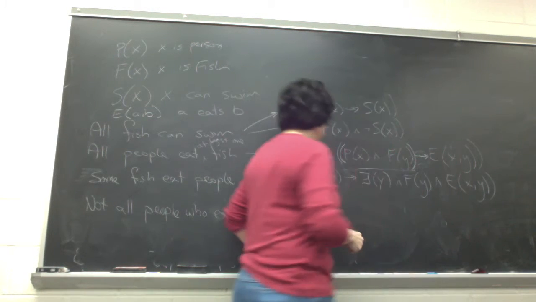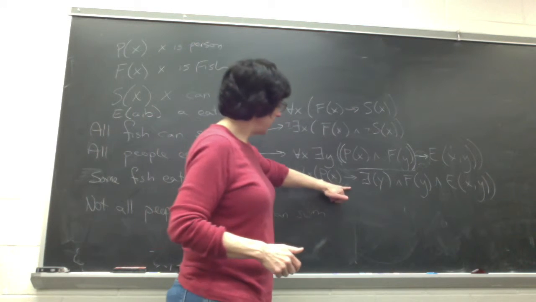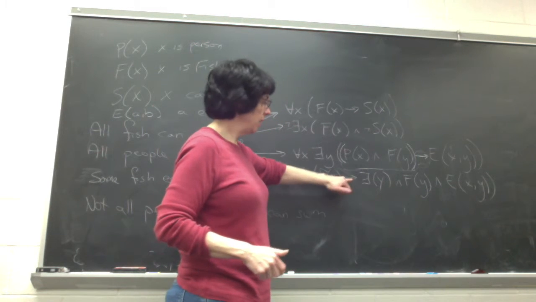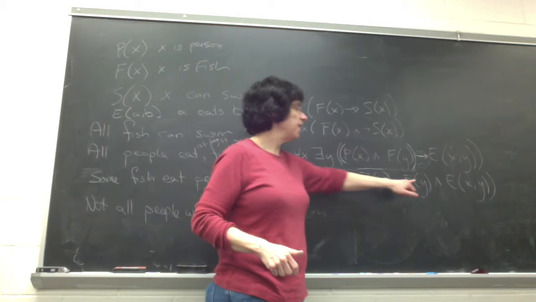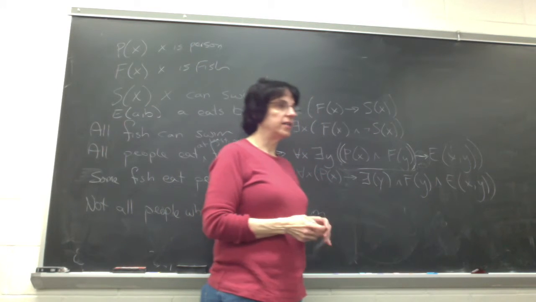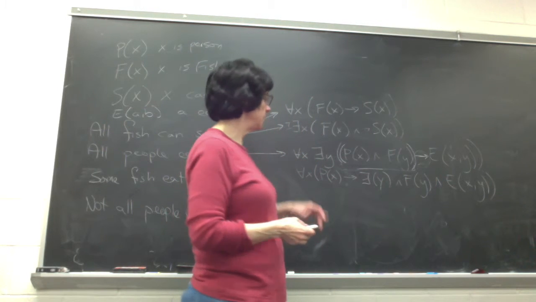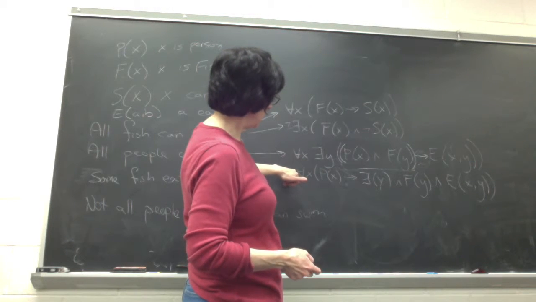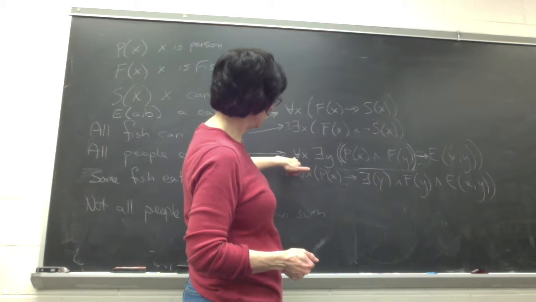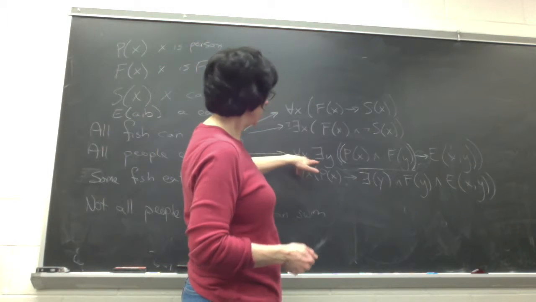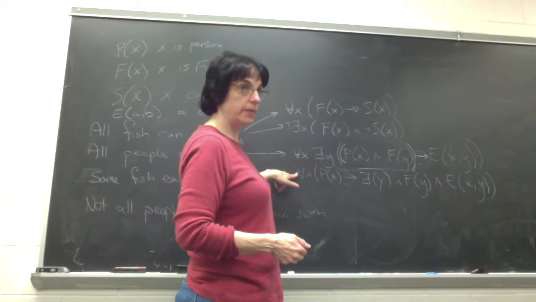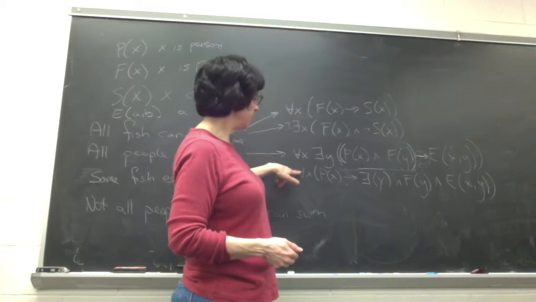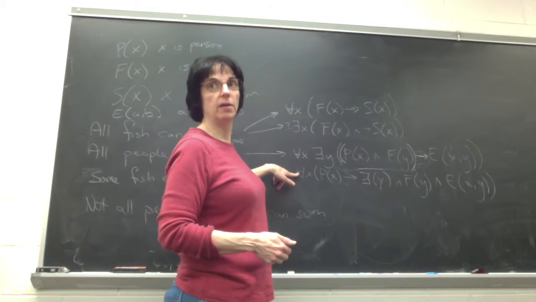Yeah, I'd say that's actually even better. For all X, if X is a person, then there's some Y that is a fish that X eats. Yeah, I would say that's a much better one. Can we translate this one to this one? If person is X and fish is, there's some Y such that, yeah, I suspect that these two are equivalent. I think this one I liked the translation better.